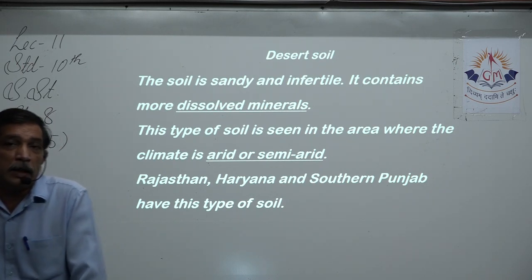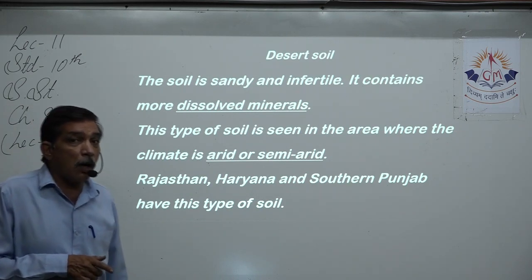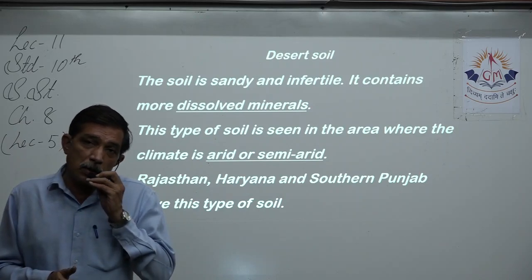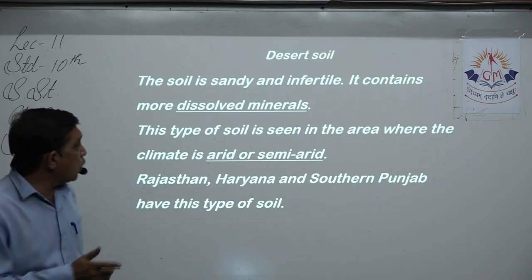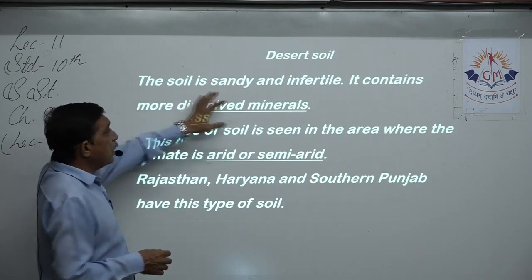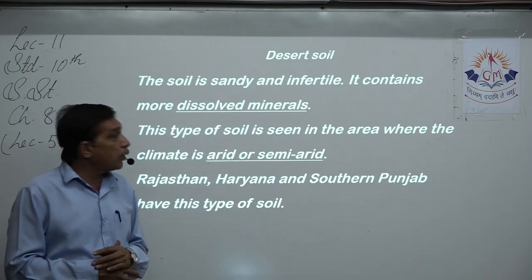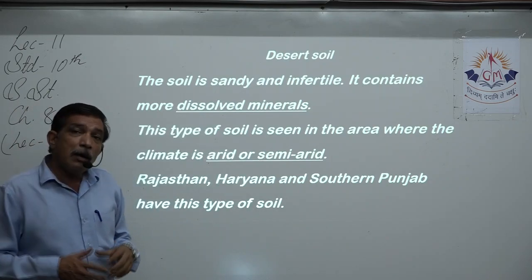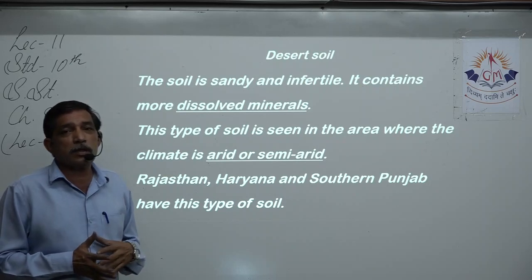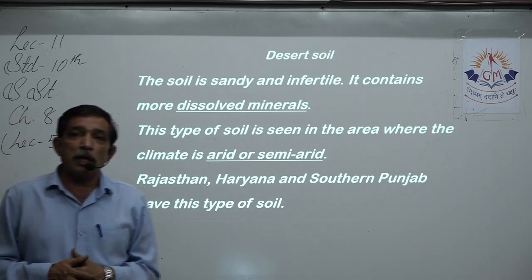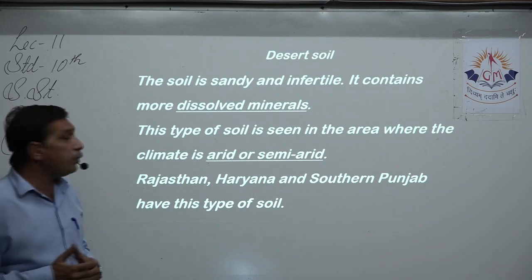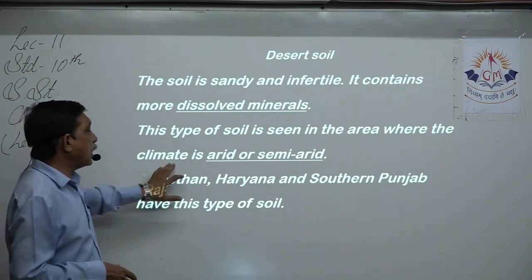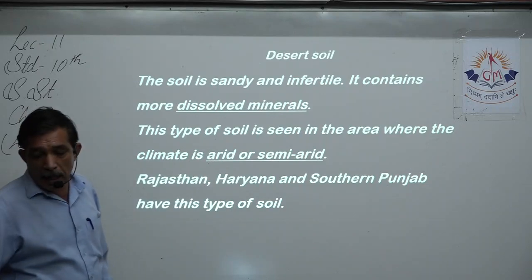Nothing can grow in sand, because sand will always have soluble salts. Yes, if salts are present, it does not allow the growth of crops. So these are many reasons for that. The soil is sandy and then it is infertile. It contains more dissolved minerals, salts, etc., which are not effective for the growth of crops. This type of soil is seen in the area where the climate is arid or semi-arid.